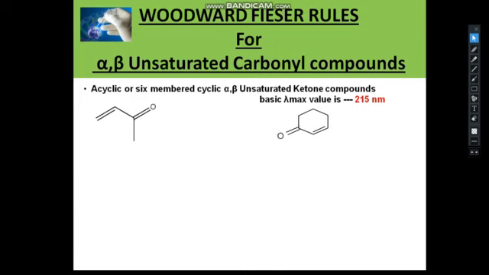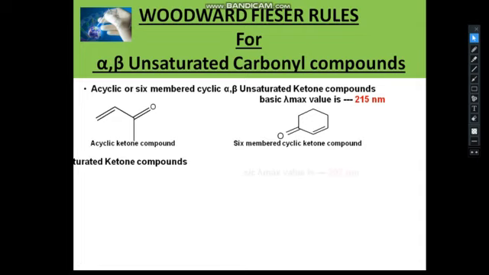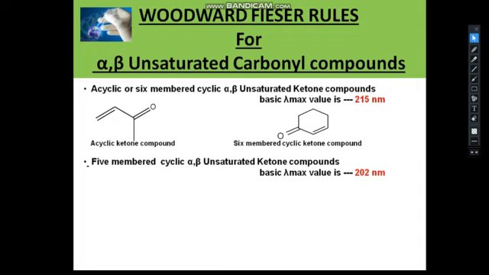Here the carbonyl group is attached to the double bond, and the carbons of the double bond are the alpha carbon and the beta carbon. If the carbonyl group is present in a 5-membered ring, it shows a different lambda maximum value, 202 nanometers.